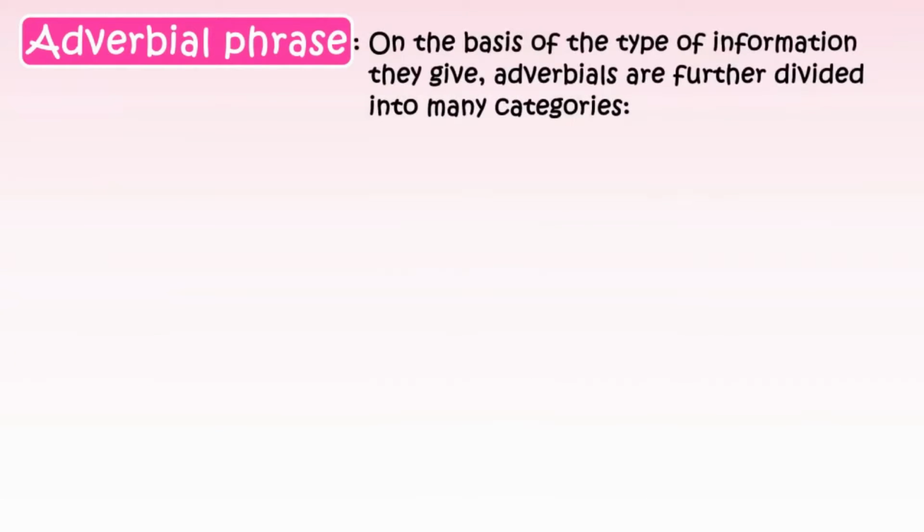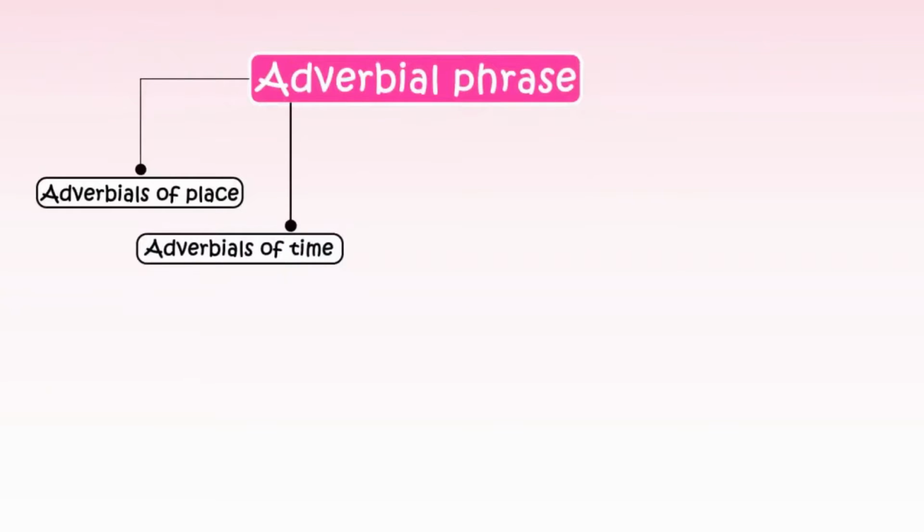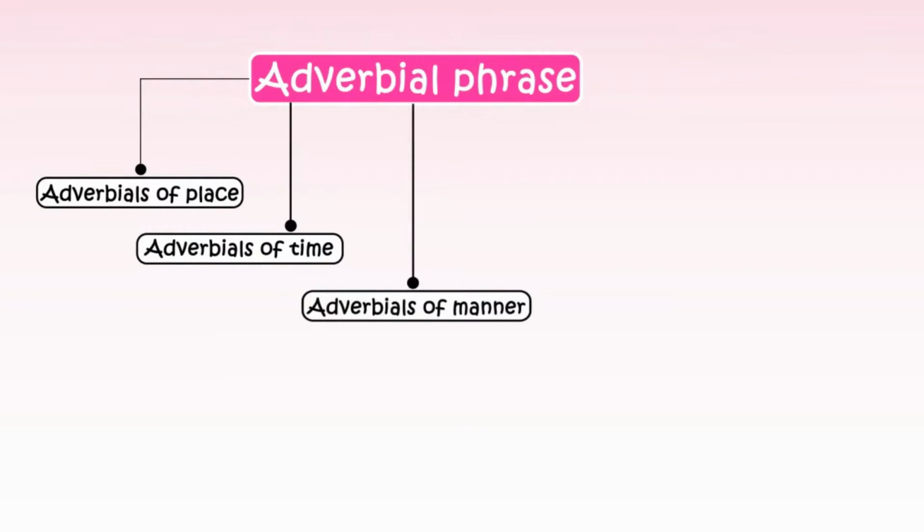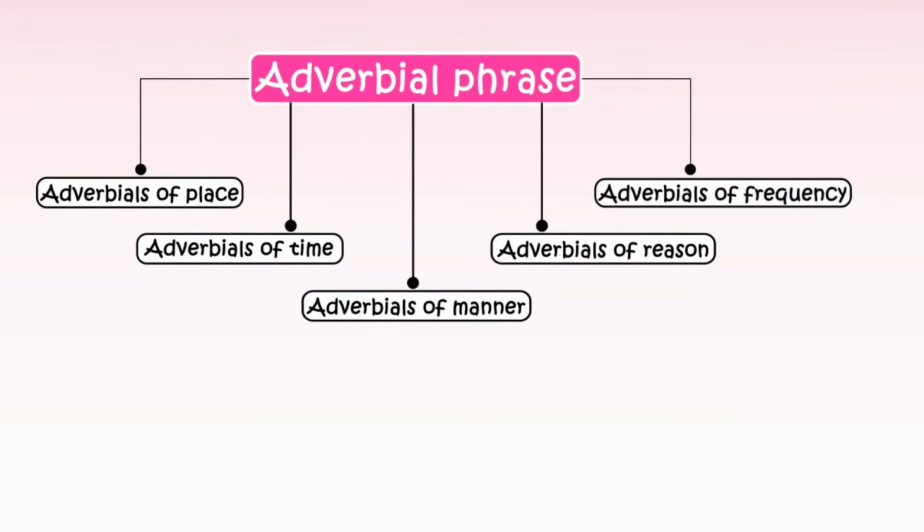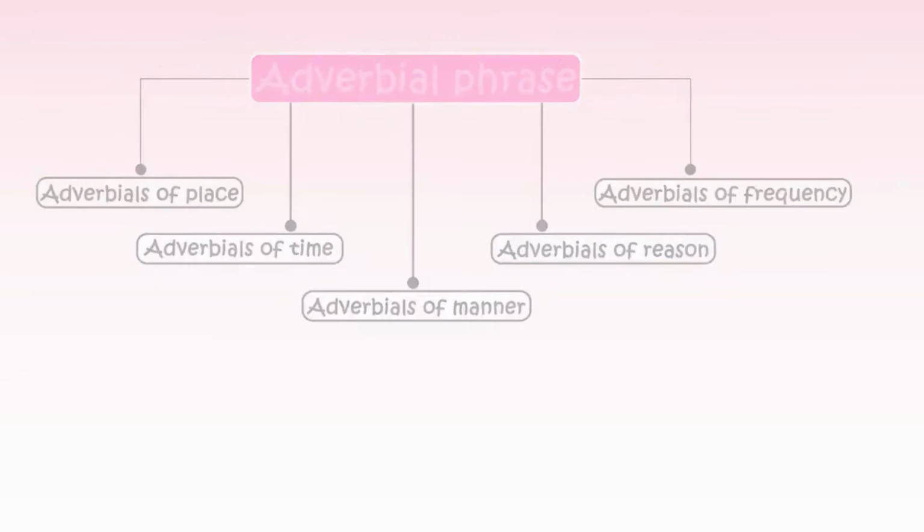And on the basis of the type of information they give, adverbials are further divided into many categories, such as adverbials of place, adverbials of time, of manner, adverbials of reason, and the most popular of them all, the adverbials of frequency. Now let's talk about them one by one.